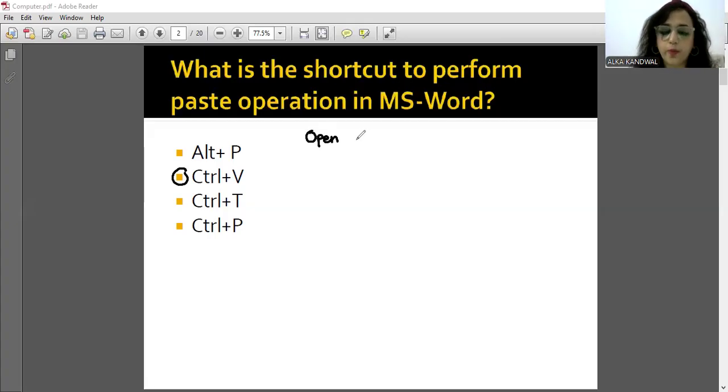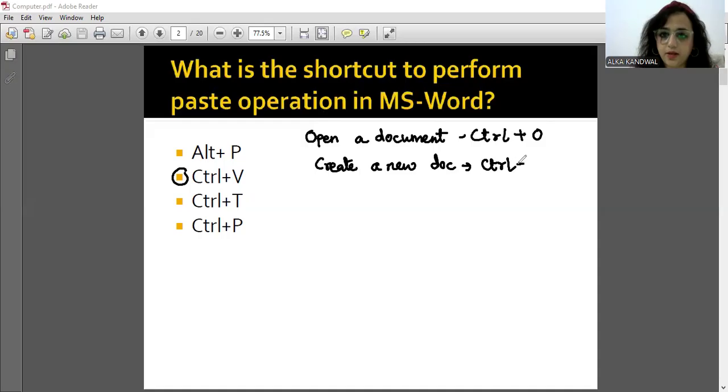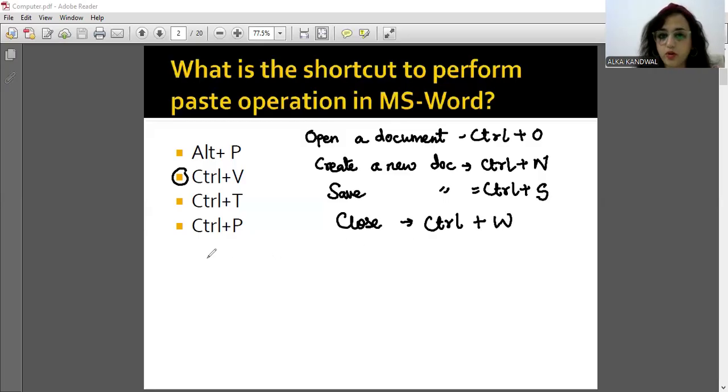If you want to open a document, what is the shortcut? Control plus O. And if you want to create a new document, then we have Control plus N. If you want to save the document, Control plus S. If you want to close a document, the shortcut is Control plus W. All these shortcuts are important for your exam purpose.